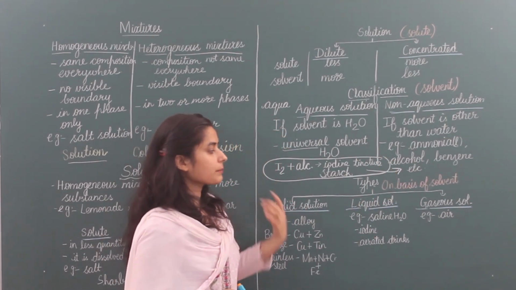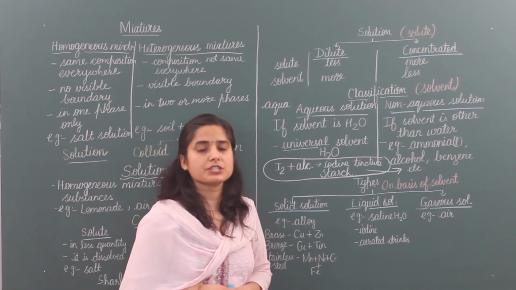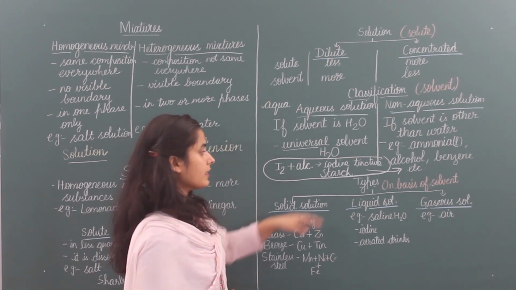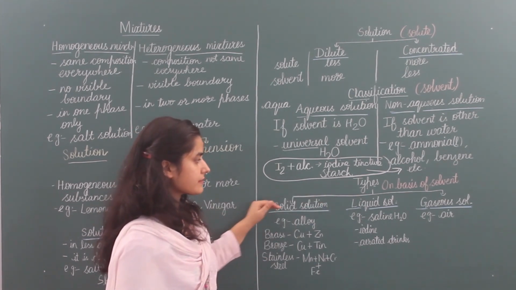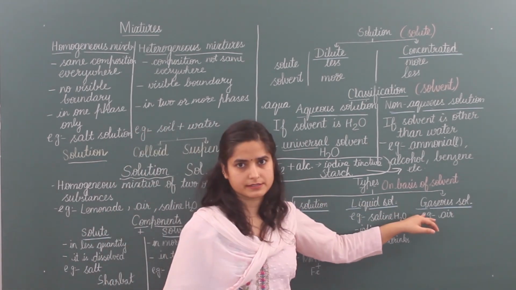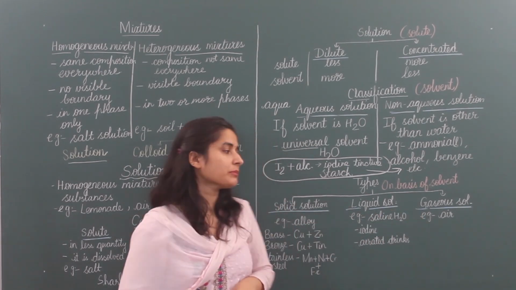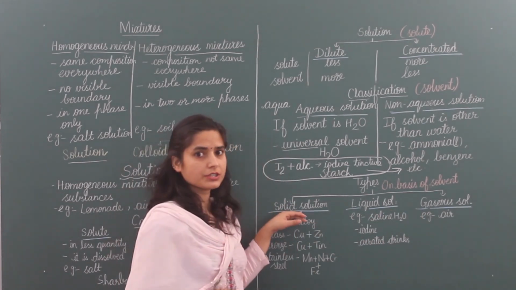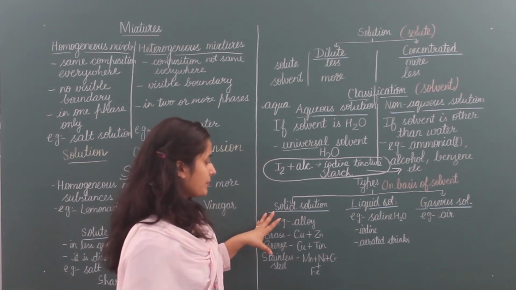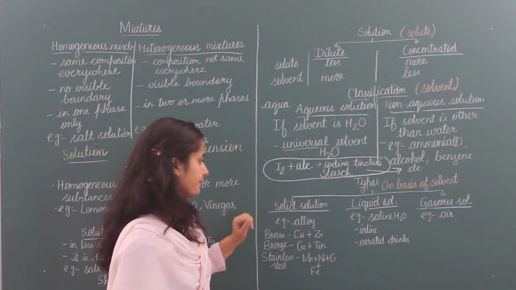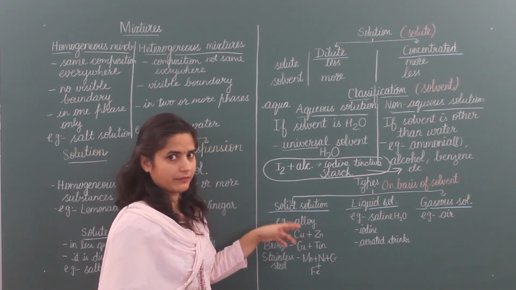Next, on the basis of state, which type of solvent are we using? Solutions are of three types: solid solutions, liquid solutions and gaseous solutions. As the name indicates, in solid solutions the solvent is solid. And examples are alloys. Alloys you have seen.